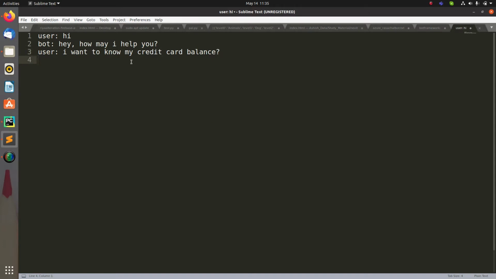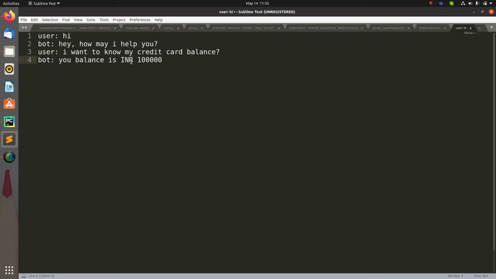Similarly, your bot will reply with, let's say, your balance is INR 1 lakh. So this is how your bot is going to reply. This is a small conversation that I will take over here, and I want to explain how I can do that and how exactly synonyms are used for this small conversation.